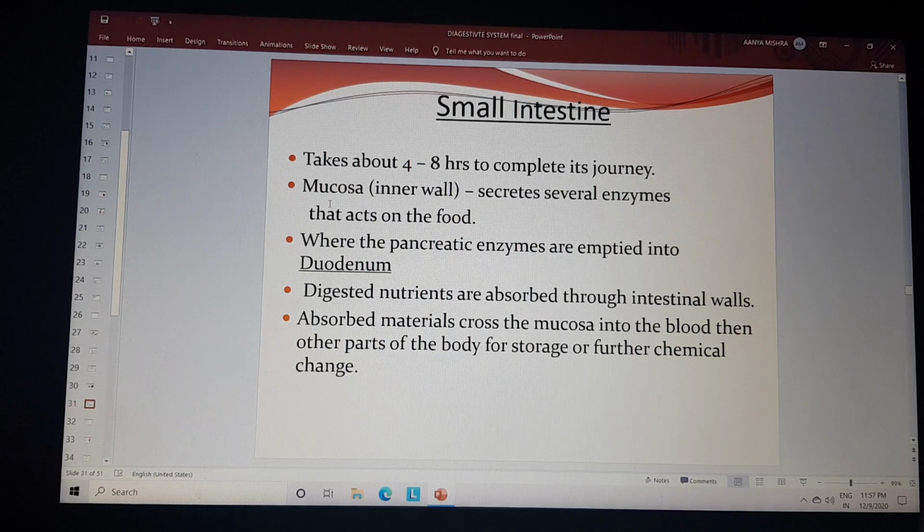The inner wall secretes mucus and several enzymes that act on the food materials, but the pancreatic enzymes are emptied into the duodenum. Digested nutrients are absorbed through the intestinal walls. The absorbed materials cross the mucosa into the blood, then go to other parts of the body to form storage and undergo further chemical changes.